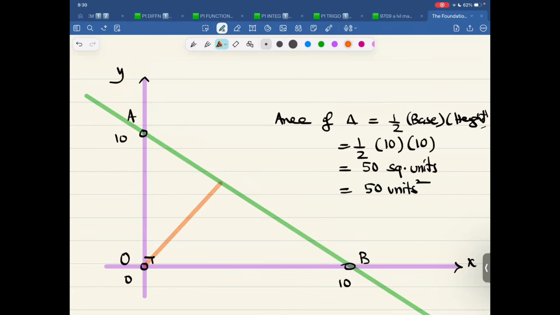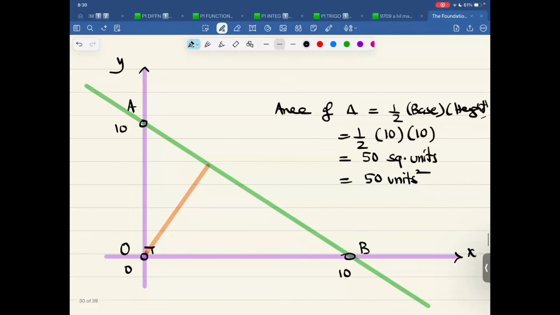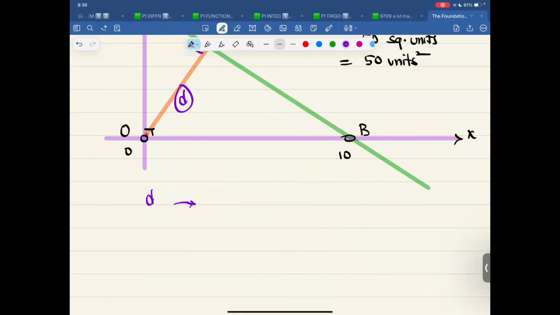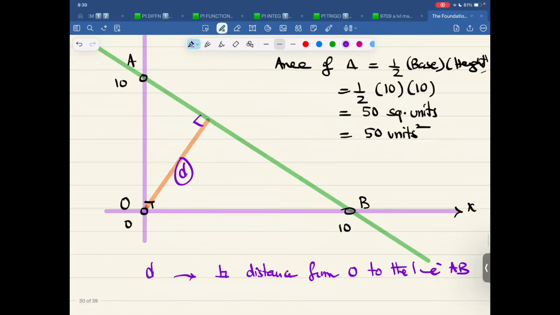Keep in mind, the diagram is not drawn to scale. So let me just go back. And it's not drawn to scale. If I ask you, what is this distance D? D is the perpendicular distance from origin to the line AB. Now, what I can do is that I want you to think.